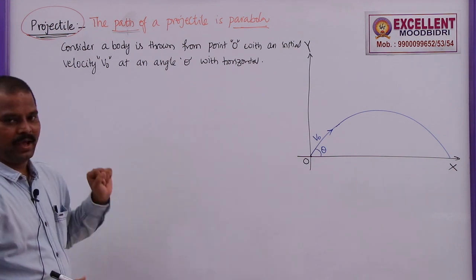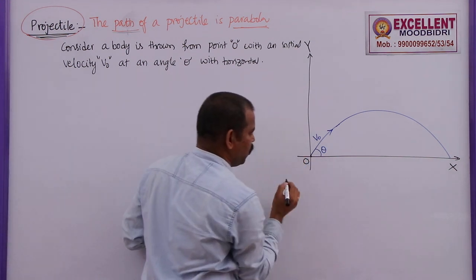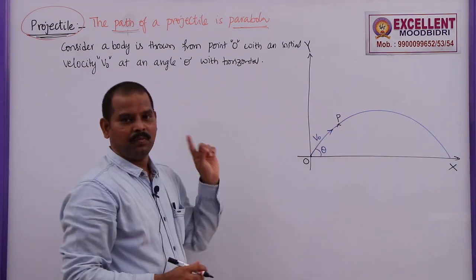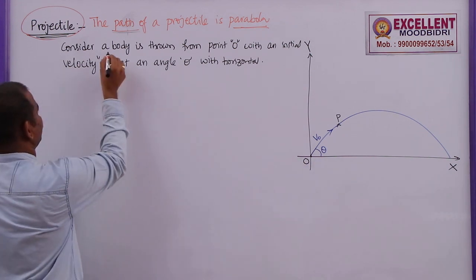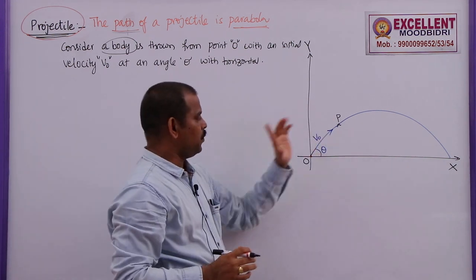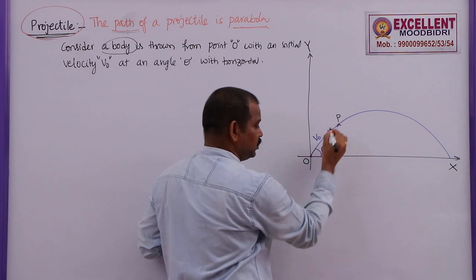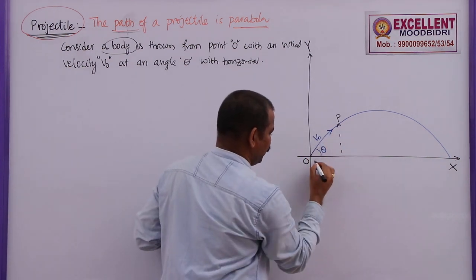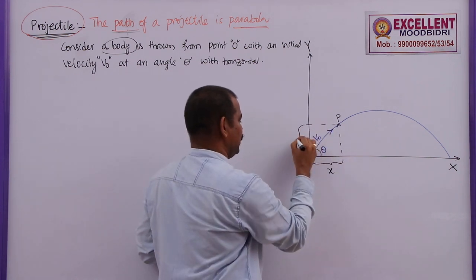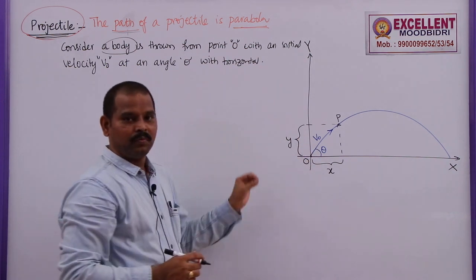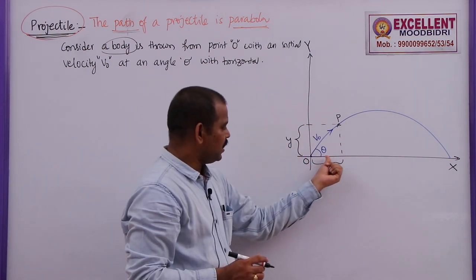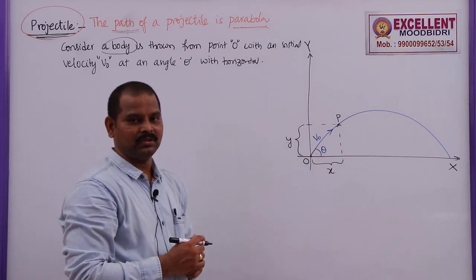Now, if you observe this diagram, when the body is thrown from point O, as it goes, let me take one point here, P. The body, from now onwards we will call it a projectile only. So this projectile has reached some point P after some time. When it reaches this point, you can see it has travelled some distance along the x-axis, and similarly some distance along the y-axis. So the projectile has motion along two dimensions: one along the x-axis and one along the y-axis.